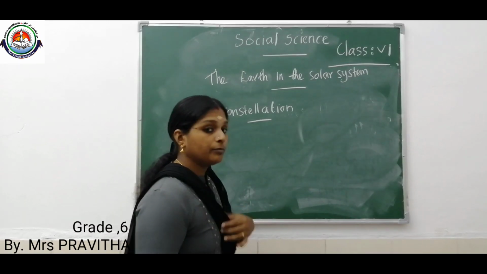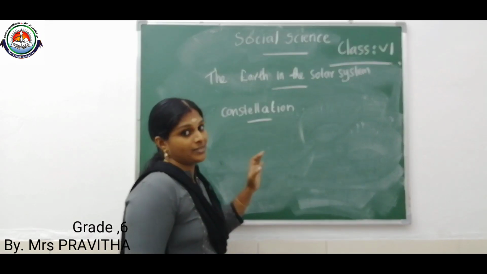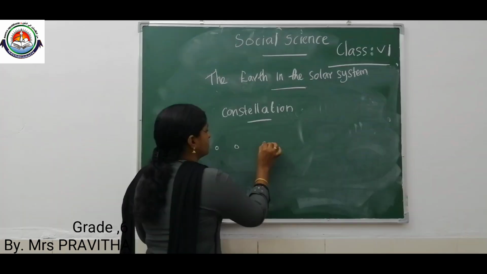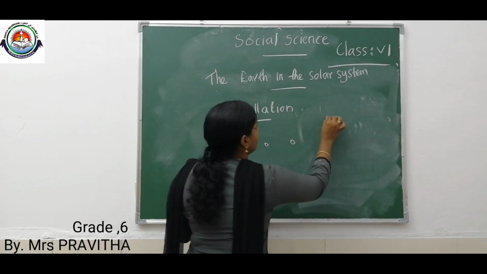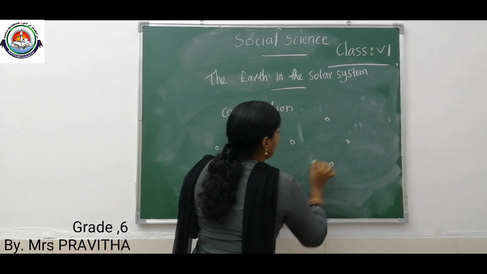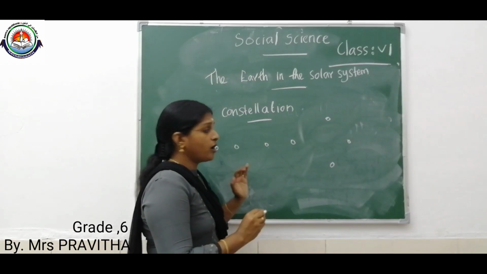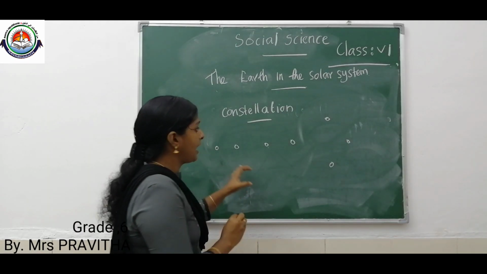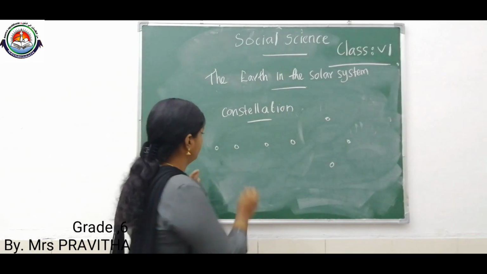Okay children, I am going to draw the picture of 7 stars. Just imagine these are 7 stars. And these 7 stars I am going to join with a line, drawing it with a line for forming a pattern.